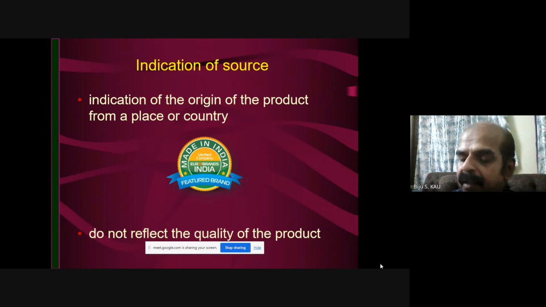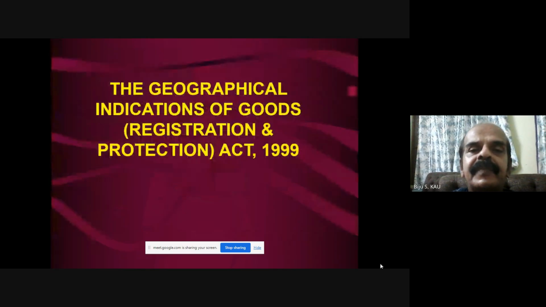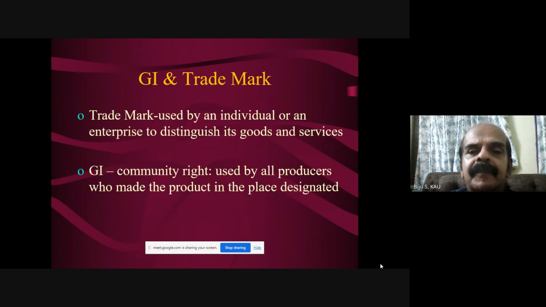So, we make legal procedures in order to protect geographical indications. We made the Geographical Indications of Goods (Registration and Protection) Act in 1999, formulated in Parliament, so that it will be protected. Unlike a trademark, which is related to trade by an individual, sometimes we get a patent and then we go for trade, then it is called a trademark, or by an enterprise, which distinguishes goods and services. GI is different like that.